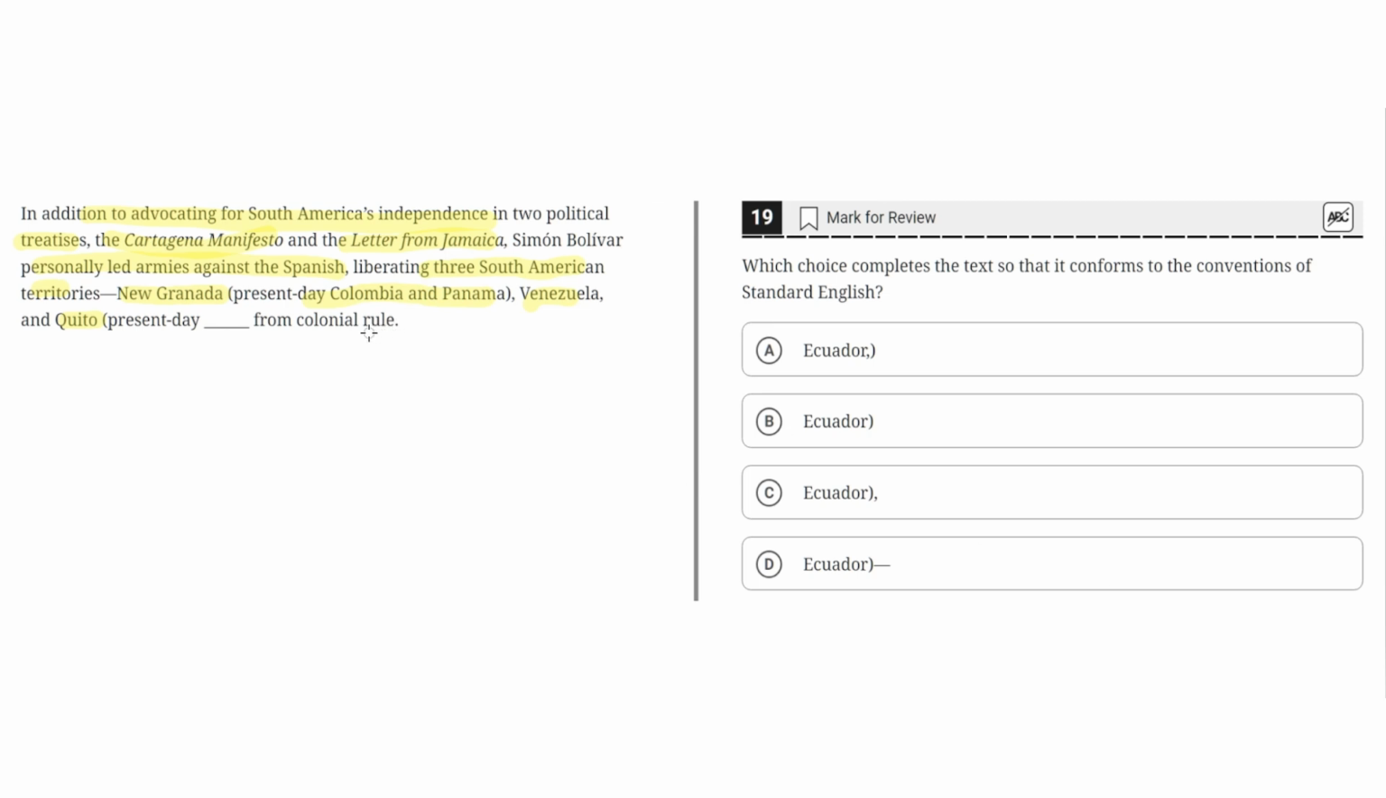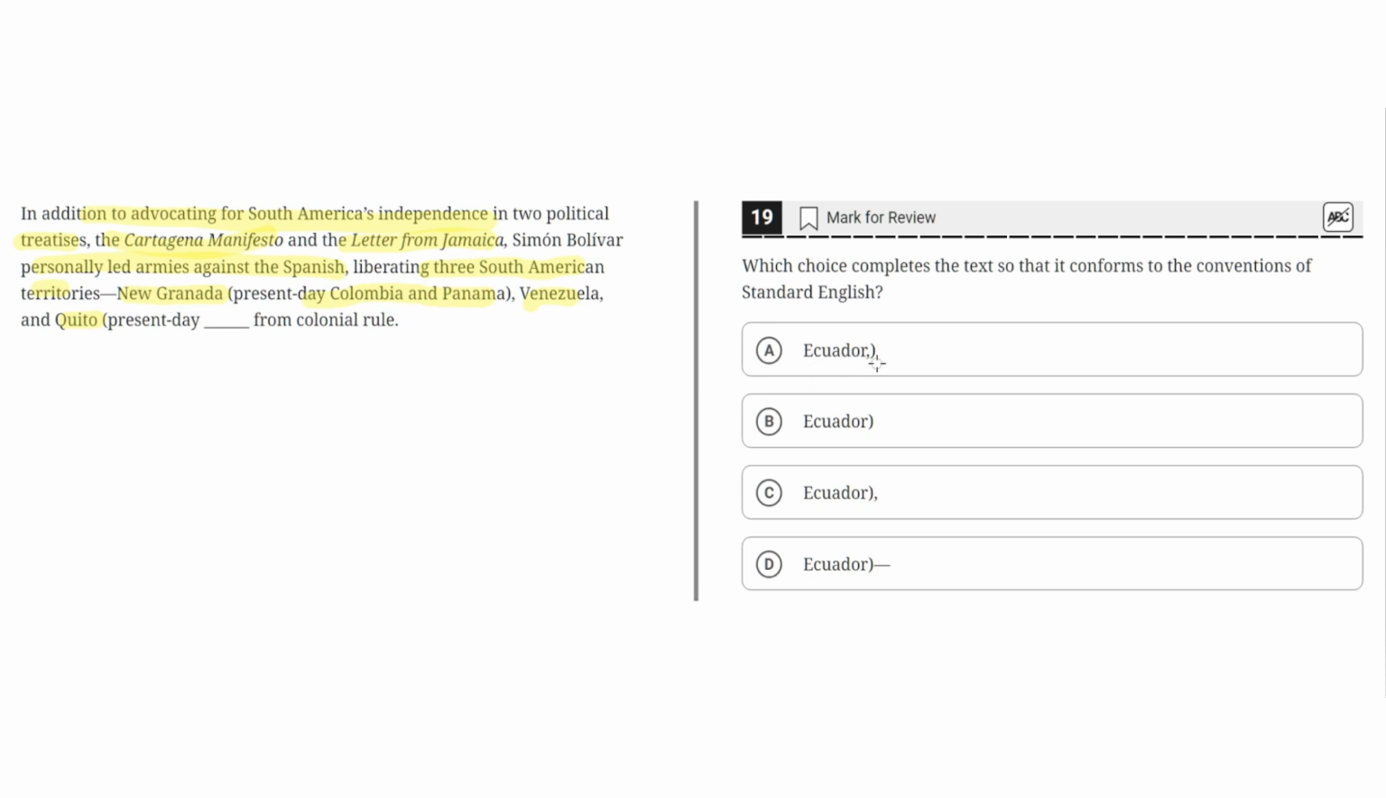So looking at this sentence, towards this blank part, there is a supplementary phrase, which begins from this dash here, which highlights the three different South American territories that Simón Bolívar helped liberate, which were New Granada, Venezuela, and Quito. So the beginning of this supplementary phrase begins with a dash, so the end of it must also have a dash to separate it from the rest of the sentence. So the correct answer for this blank would incorporate a dash. Let's look at the answer choices now.